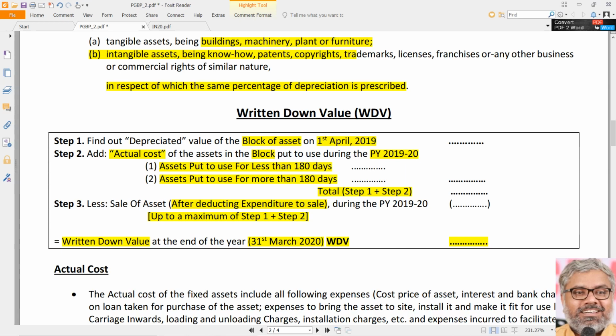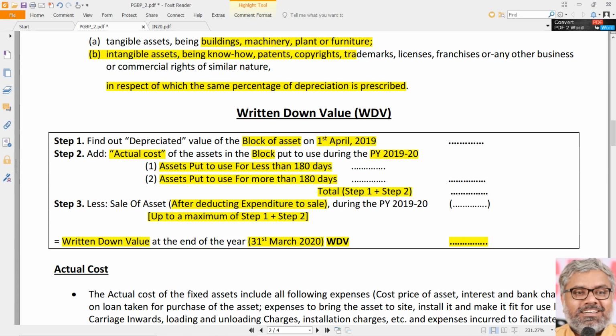So what if it exceeds? If it exceeds, then the chapter changes. Then we go to capital gains. We'll come to that later. But it cannot exceed. If at all we want to provide depreciation under section 32, we have to calculate written down value. For that purpose, step 3 cannot exceed the total of step 1 plus step 2. That means the written down value here has to be positive. That is a point we have to understand, because there can be only positive depreciation naturally. There cannot be any negative depreciation, which doesn't make any sense.